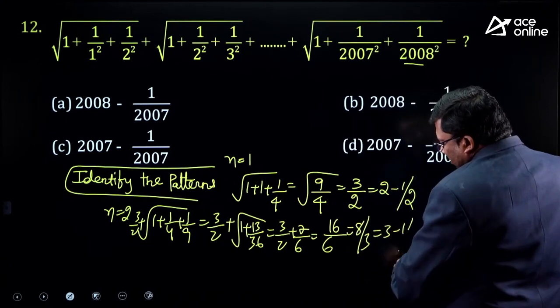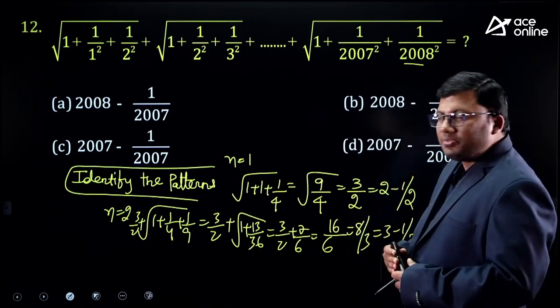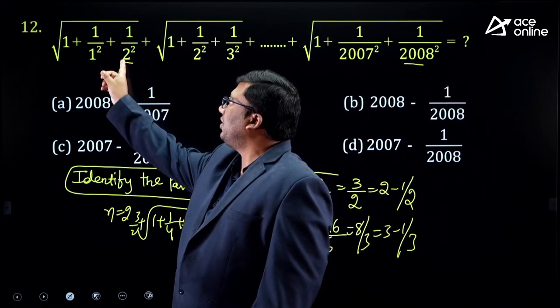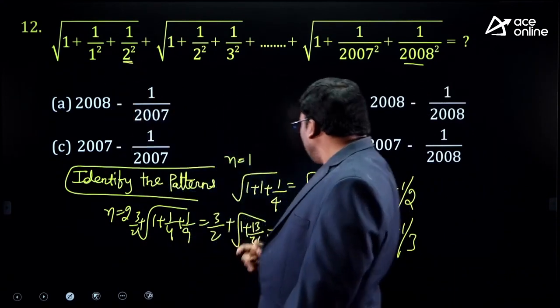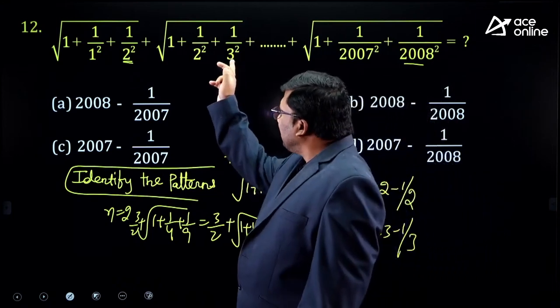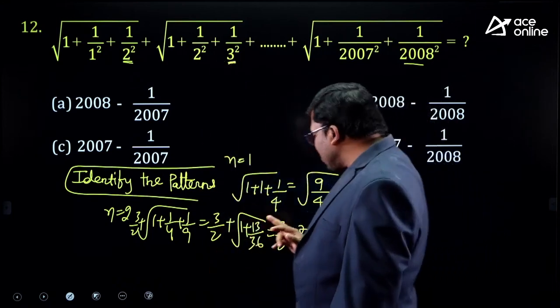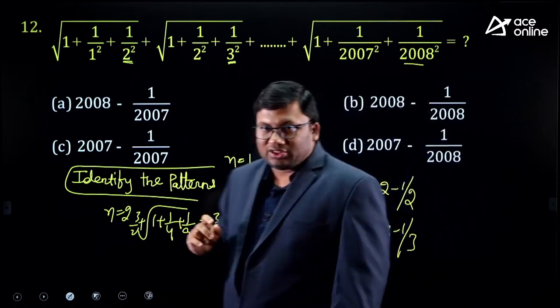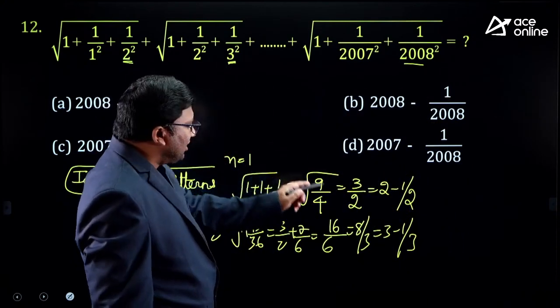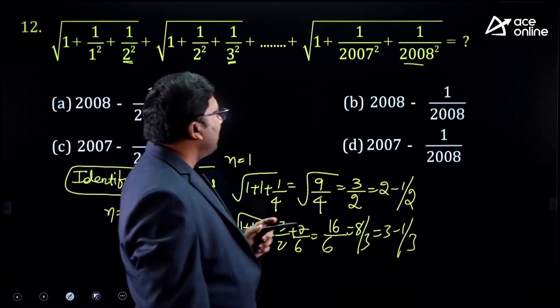8 by 3 it is 3 minus 1 by 3. Observe carefully. If I take the first value, inside the square root it is ending with 2, and I got the answer 2 minus 1 by 2. Here it is ending with 3, and the answer I got is 3 minus 1 by 3. Did you understand something? The second value is ending with 3, and the answer is 3 minus 1 by 3.